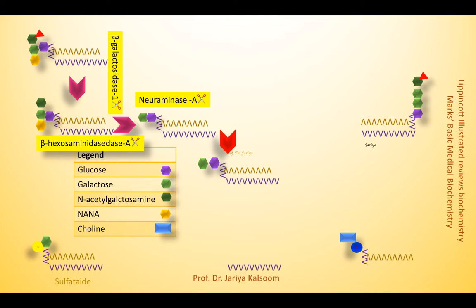So let's consider the degradation of this globoside now. In this globoside, in the presence of beta-hexosaminidase A and B, it is going to be converted into a simpler globoside after removal of the N-acetyl galactosamine.